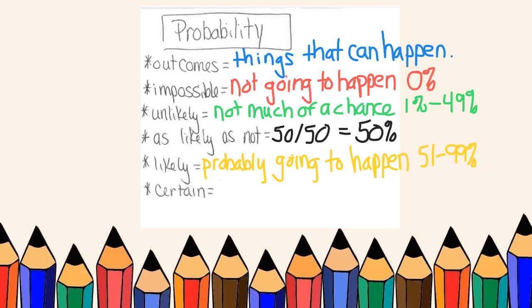And then if something is certain, it will happen. We have a 100% chance of that. For example, the day after Friday is Saturday. I am certain it is 100% chance that it will be Saturday. I am absolutely certain that spring follows winter. All right, pause me and get caught up, and then start me again when you're ready.